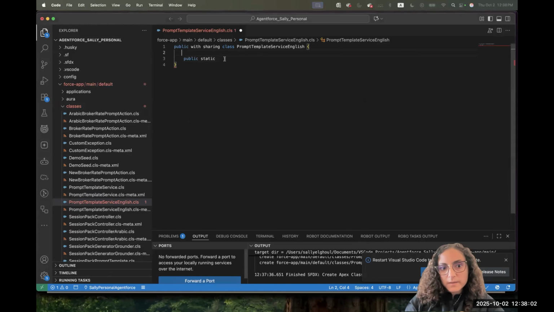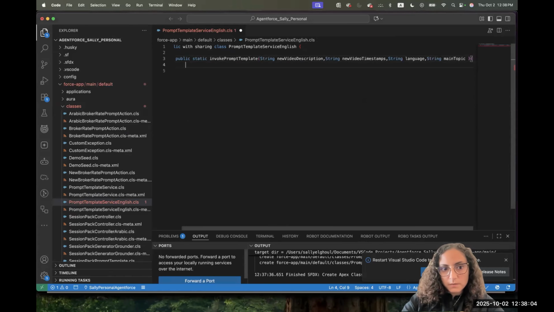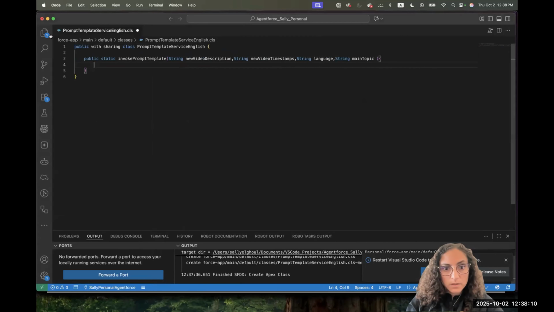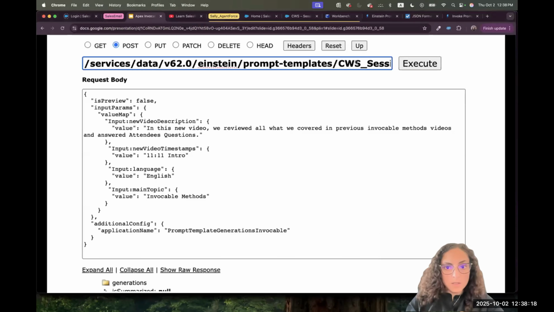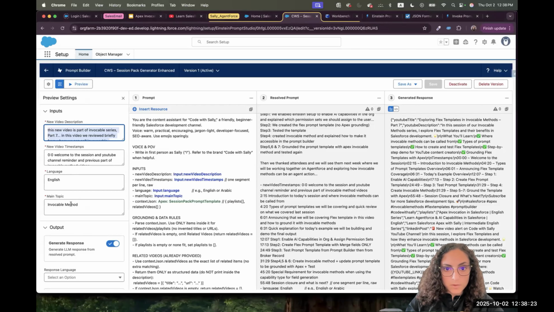And what we'll be passing to this method in real life, when we want to execute it, is the template: what's the description, what's the video timestamp, what's the language, and what's the main topic. Again, that's what we were doing here. Those are the 4 inputs.